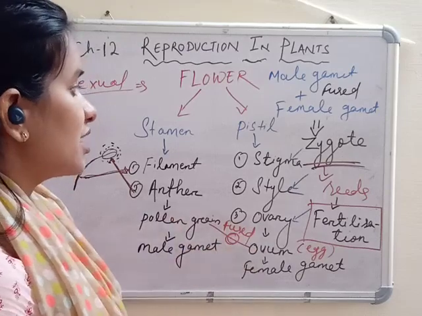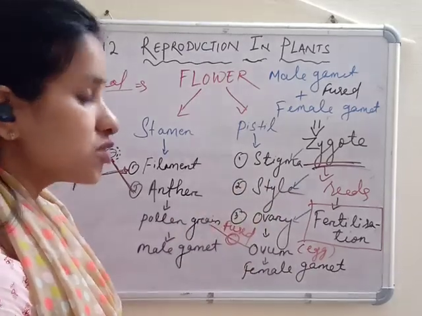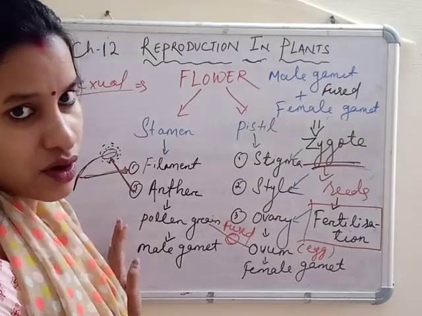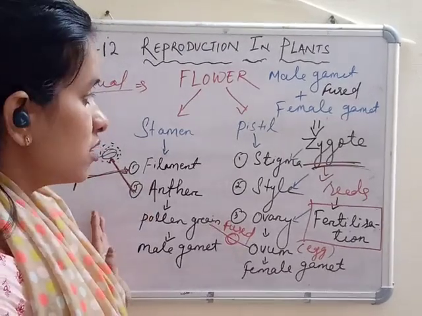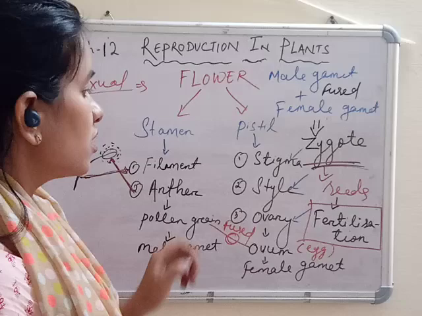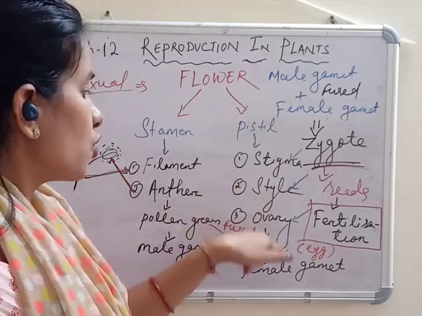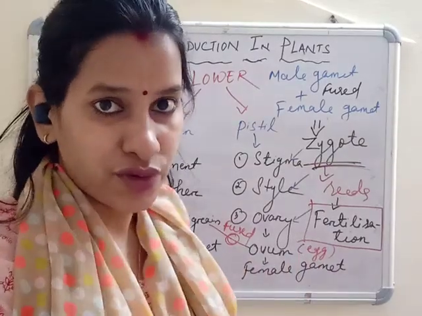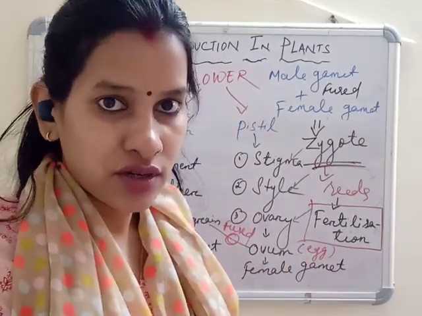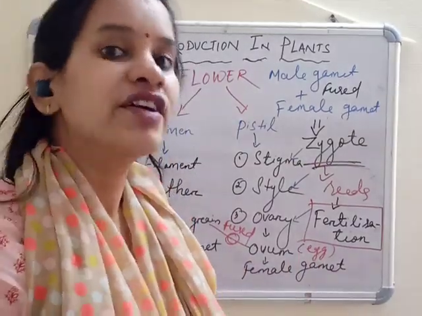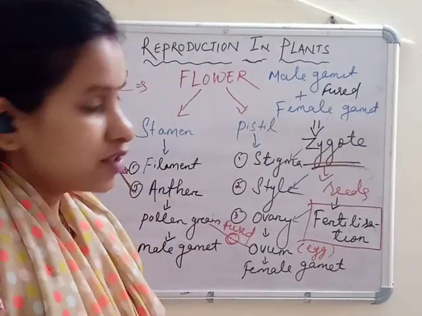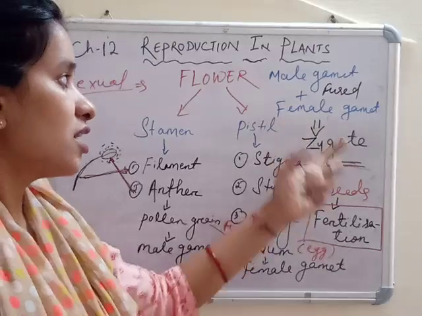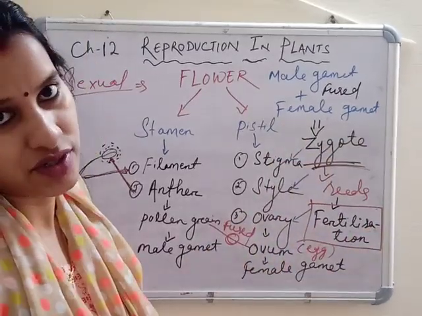So if anyone asks you to describe fertilization: the pollen grains from the anther of the male part go to the stigma, through the style to the ovary in the female part, combine and fuse to form a zygote. This process is called fertilization. Okay. So this is a simple definition. You can learn it like that: they mix together and become a zygote, that is the fertilization process.